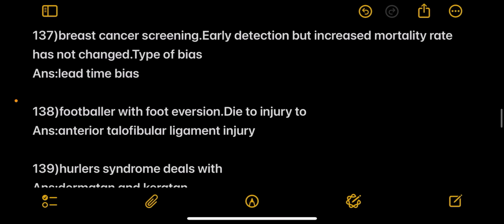Next, breast cancer screening, early detection but increased mortality rate has not been changed. Type of bias, lead time bias.